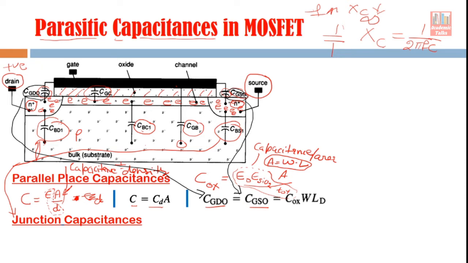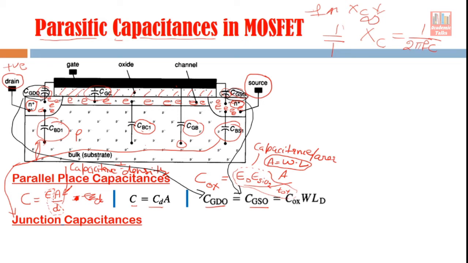So why are these kinds of capacitances present here? Actually, when we fabricate a MOSFET device, we deposit oxide, we deposit a metal layer on top of this, and then we do patterning, we open windows for the diffusion of drain and source. We implant impurities in this portion. After implantation we do a small heating step, which is the annealing step, and during that step the implanted n-type impurities in source and drain diffuse, and they diffuse in the lateral direction also.